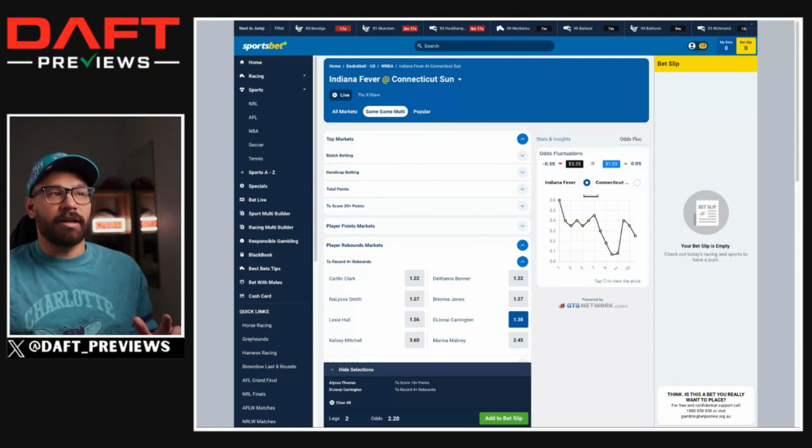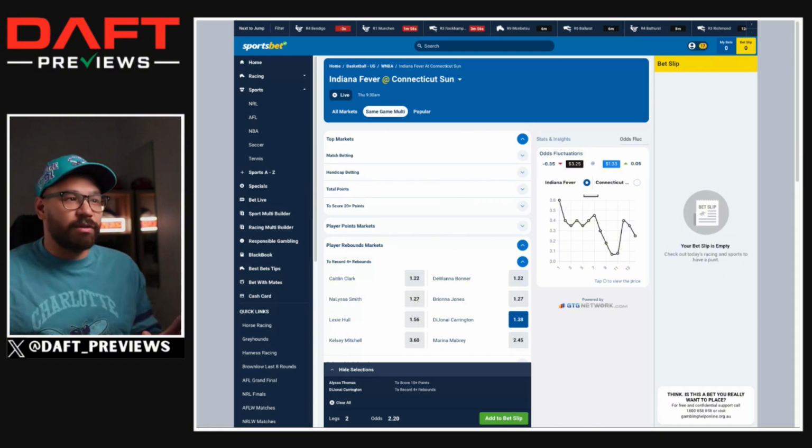I don't know if I'd be down to play 10 points and 7.5 rebounds for Thomas because her points is very much the same. If we looked at the 9.5 points, I believe, smashed it against the Fever, but then if you look at her last 10 games, have been somewhat inconsistent. So I don't want to have too many plays where there isn't enough correlation. So I think for Thomas, I'll just ride the points and I'll leave the rebounds alone, regardless of how good that hit rate is against that team.